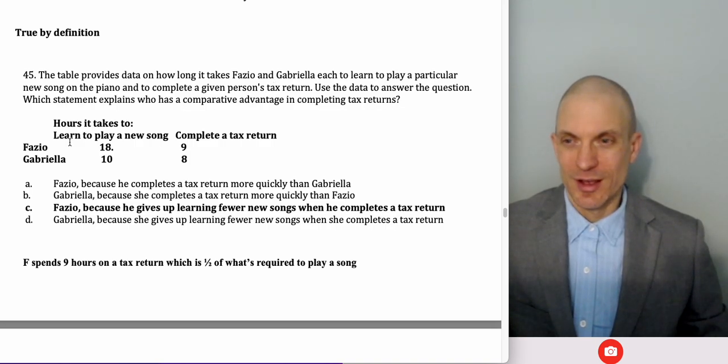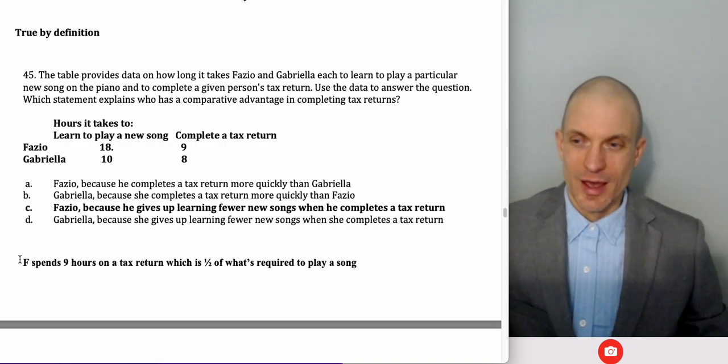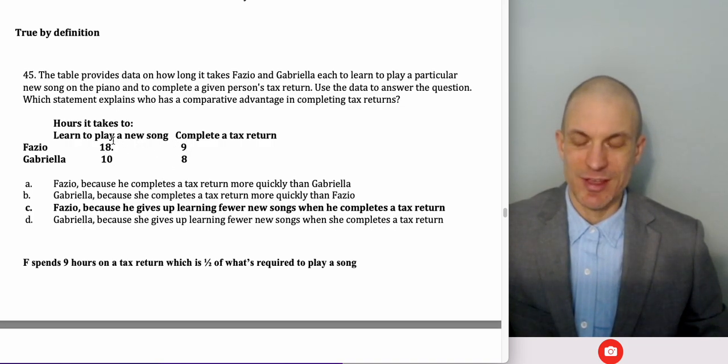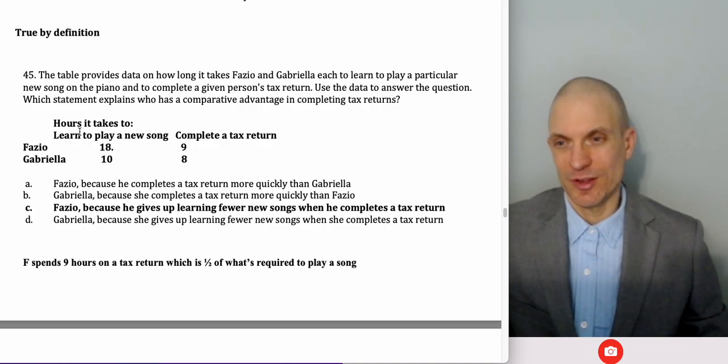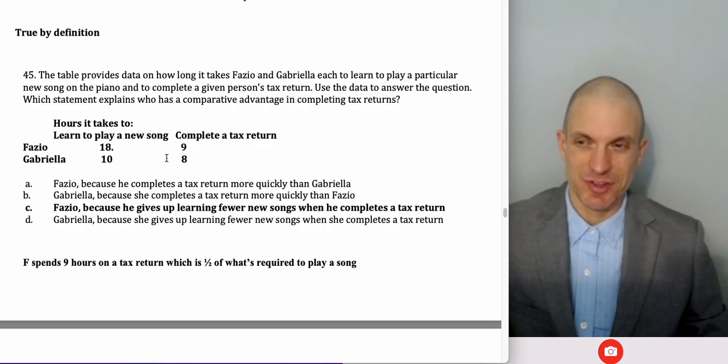We have two characters learning to play a song or do a tax return. This is the hours it takes them to do it. F spends 9 hours on a tax return, which is half of the time required to play a song. It takes 18 hours, but this is half the time. 9 hours is half of 18, so half the time necessary to play a song. So effectively, doing a tax return costs half a song.